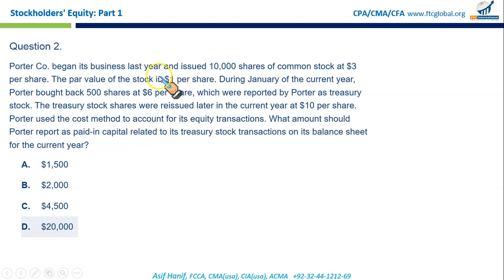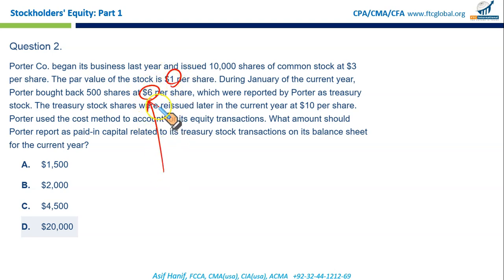Porter Company began its business last year and issued 10,000 shares of common stock at $3 per share. The par value of the stock is $1 per share. During January of the current year, Porter bought back 500 shares at $6 per share, which were reported by Porter as treasury stock. The treasury stock shares were reissued later in the current year at $10 per share. Porter used the cost method to account for its equity transaction. What amount should Porter report as additional paid-in capital related to its treasury stock transactions on its balance sheet for the current year?